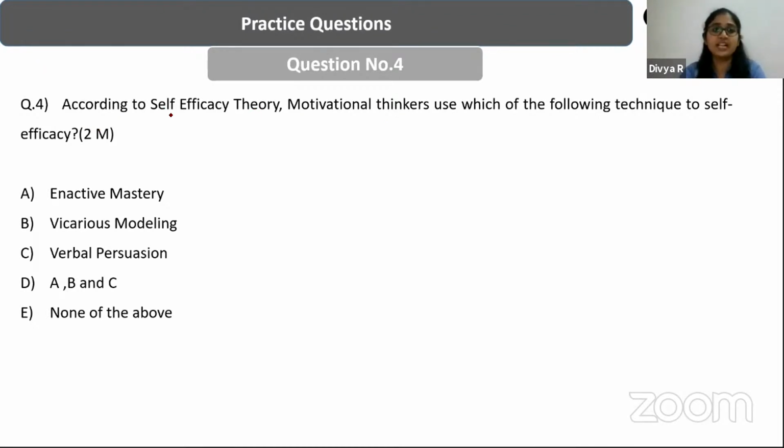Next question, according to the self-efficacy theory, motivational thinkers use which of the following techniques to evaluate or improve self-efficacy? So can we have the answers? According to the self-efficacy theory, motivational thinkers use which of the following techniques to improve self-efficacy?